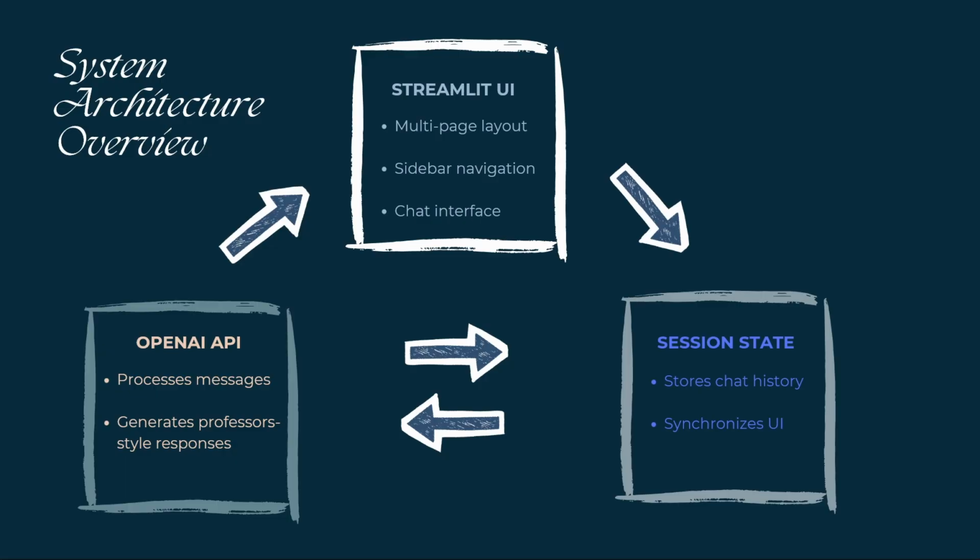Here's a quick overview of how Academ works behind the scenes. So firstly, Streamlit UI handles the interface, chat messages, and navigation. User input is then stored inside Streamlit session state. The entire message history is then sent to the OpenAI API. OpenAI returns a response that will then be shown at the chat interface by Streamlit. And then the loop continues with the chat updating its history. This architecture ensures that the chatbot maintains context and feels like a meaningful conversation.